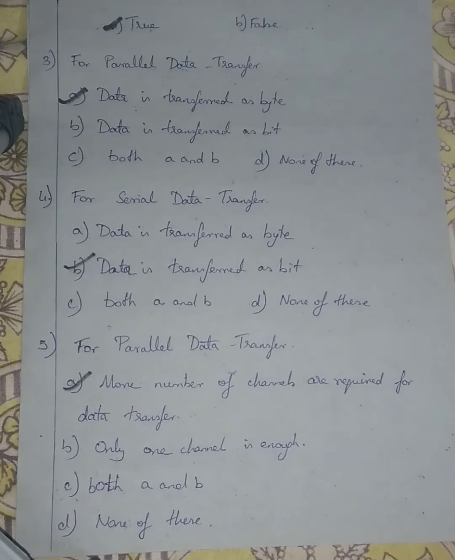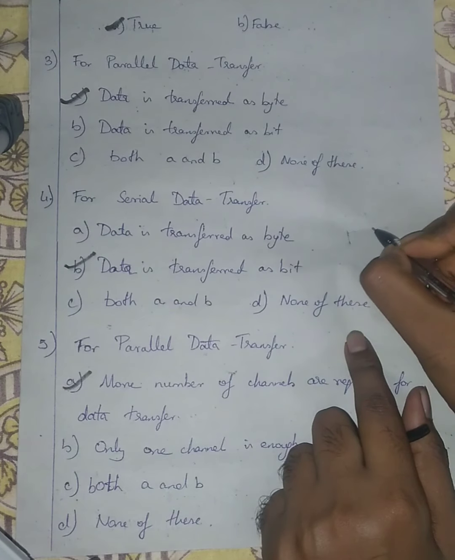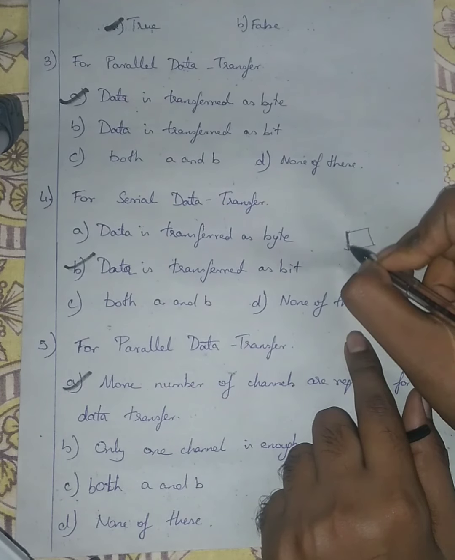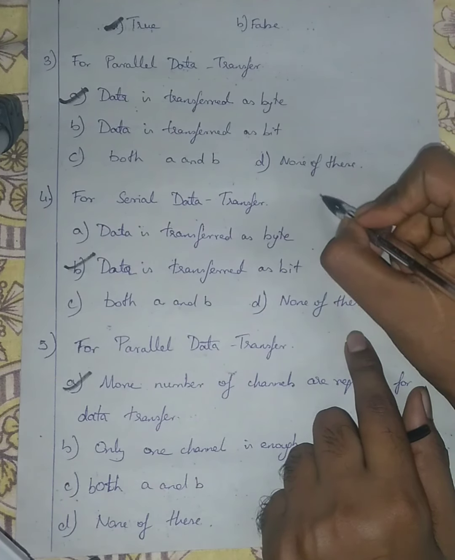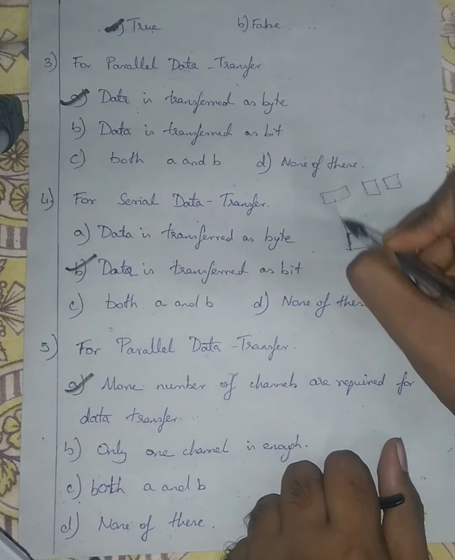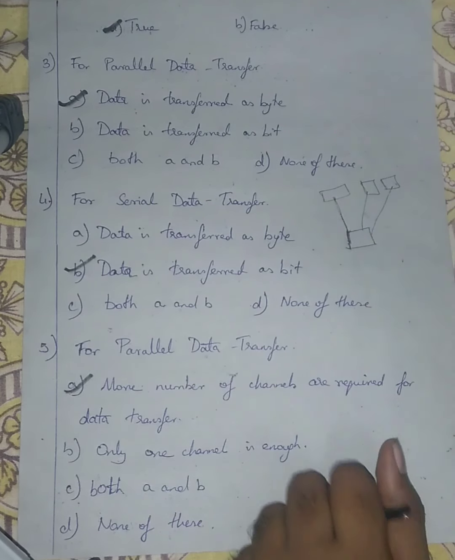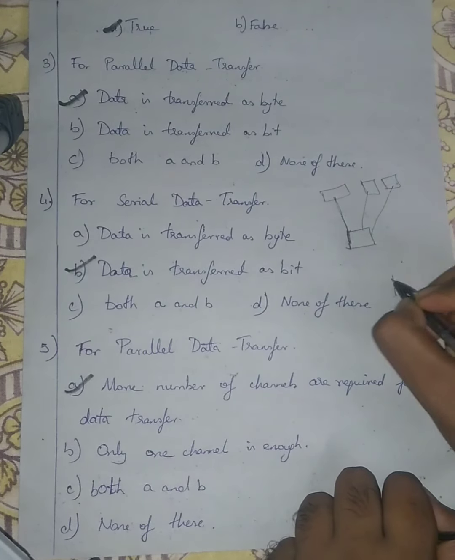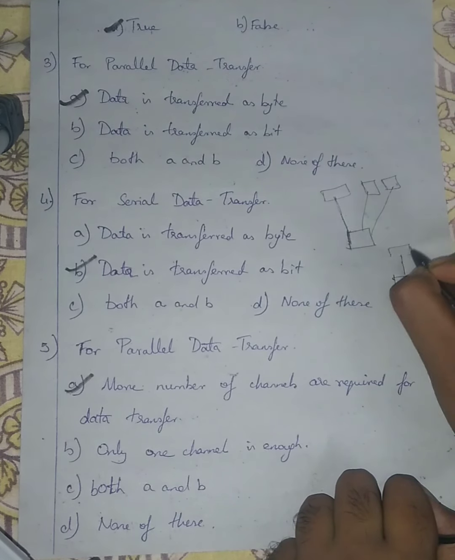for parallel transfer you are transferring some number of data at a time, parallelly, but in serial type you are not sending so much data at one time. Consider there is some memory here. You are sending to a number of these. This is the parallel type. So line 1, line 2, line 3. You need a number of channels. But for serial, you will be sending one by one.